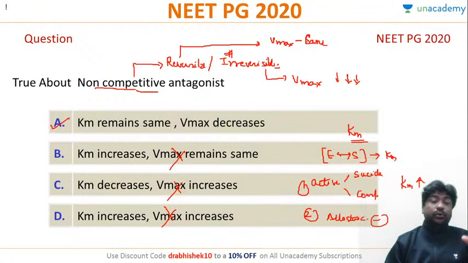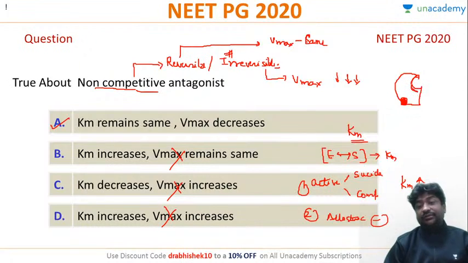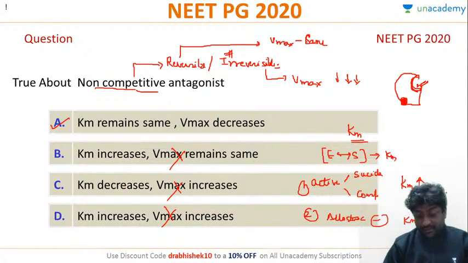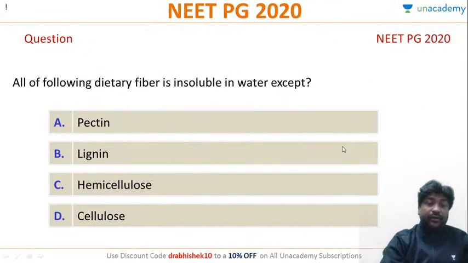And second, even in allosteric inhibition, even though the inhibitor adds itself on the allosteric site, so the inhibitor is adding here. This is our active site, but this acting here will change the conformation of the active site. So in allosteric inhibition also, KM will increase. Is this point clear, all of you? Very good. Let's look at this question.